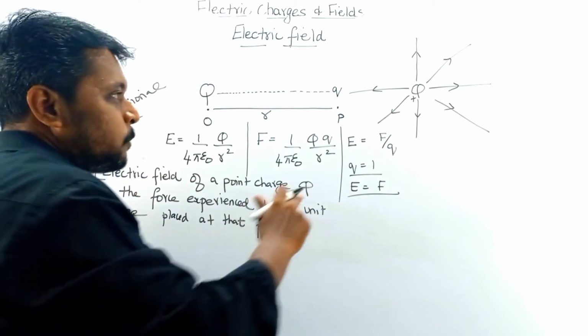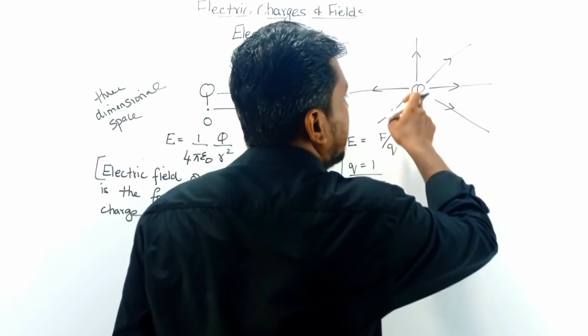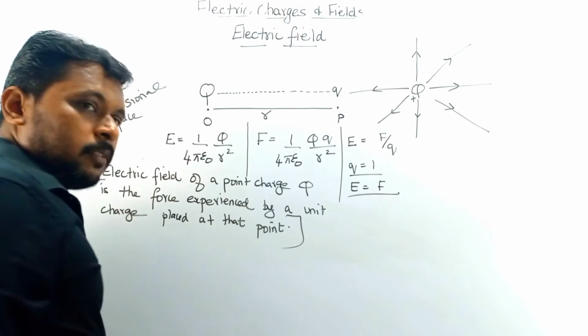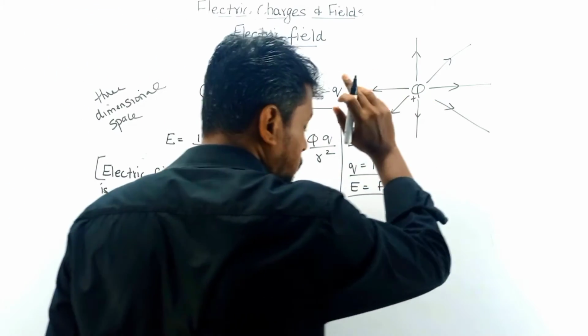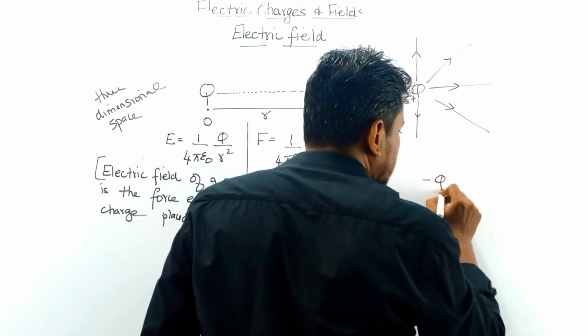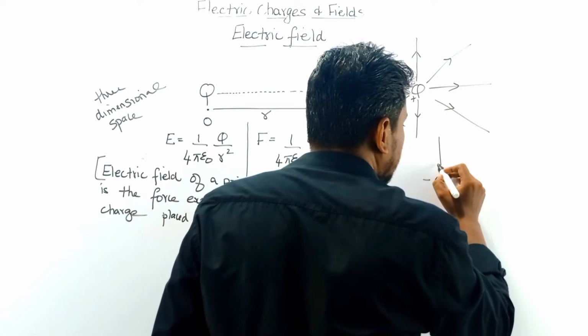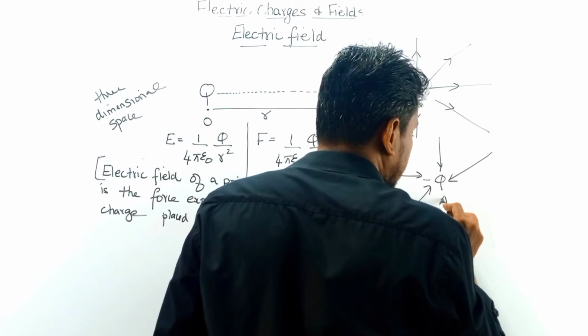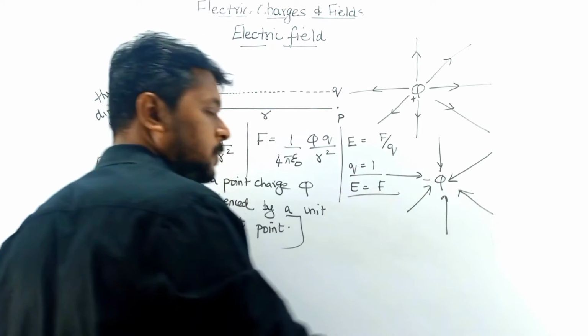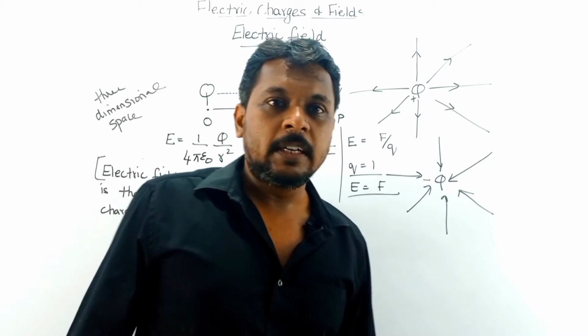Similarly, the electric field is spread out from this charge in a radially outward direction when the charge is positive. When you have a negative charge, the field is radially inwards. This is about the direction.